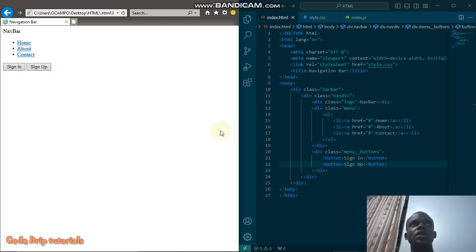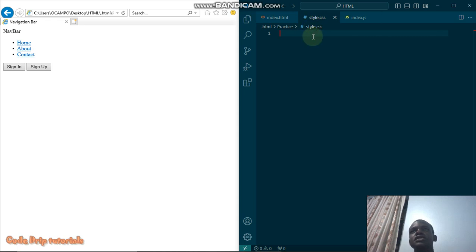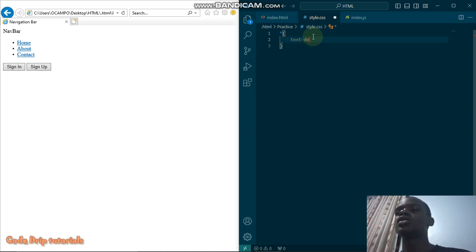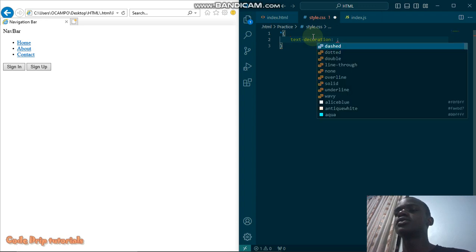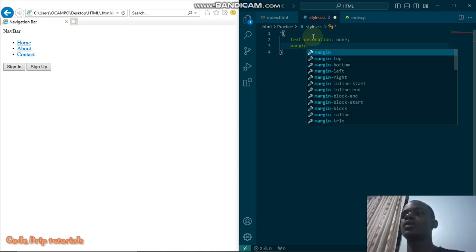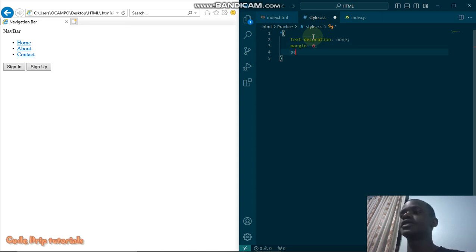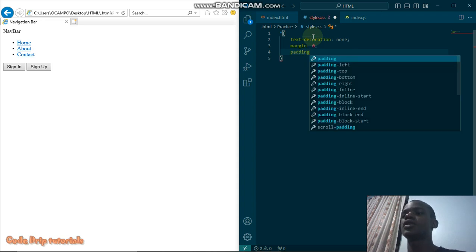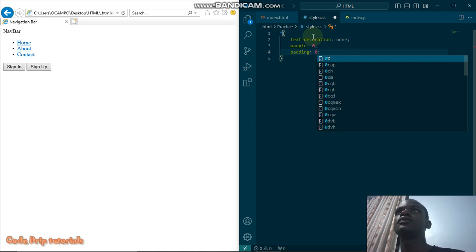So what I'm going to do, I'm going to my style sheet, and here the first thing I want to do is ensure that there is zero margin, no text decoration, and no padding. So I'm going to start by setting text decoration to none. The margin, I want it to be 0. Padding also 0. I'm going to save my progress.